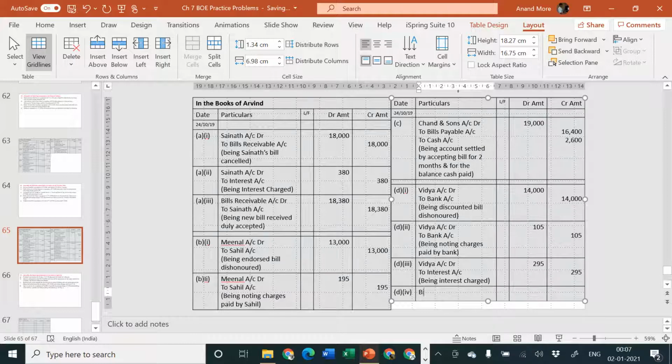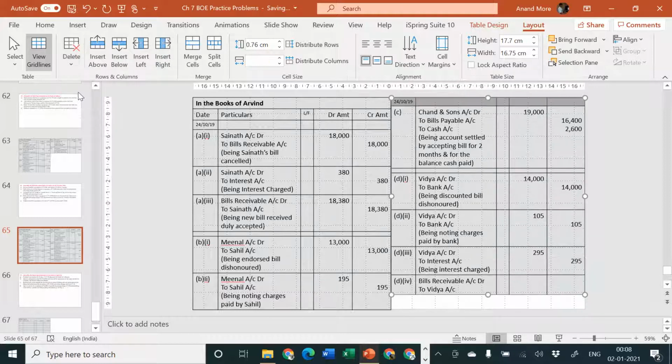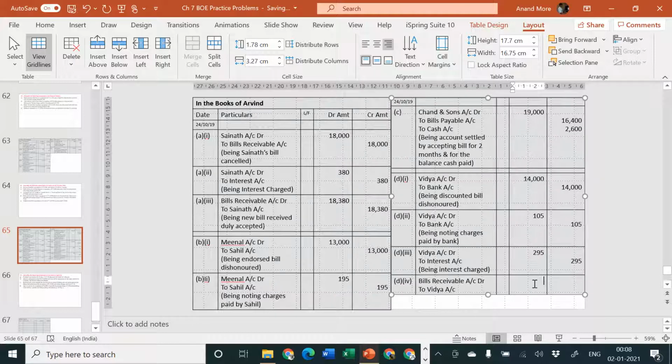We are going to receive the bill, so bills receivable account debit, and Vidya is the giver, so to Vidya account. Bills receivable account debit to Vidya account. Tell me the amount, how to calculate the amount now. It will be 14,000 plus 105 plus 295. 295 plus 5 is equal to 300. 300 plus 100 is equal to 400. So 14,400. Okay, so the amount is 14,400.